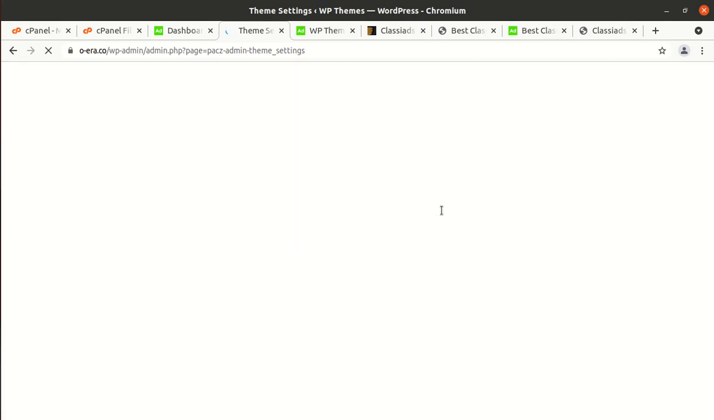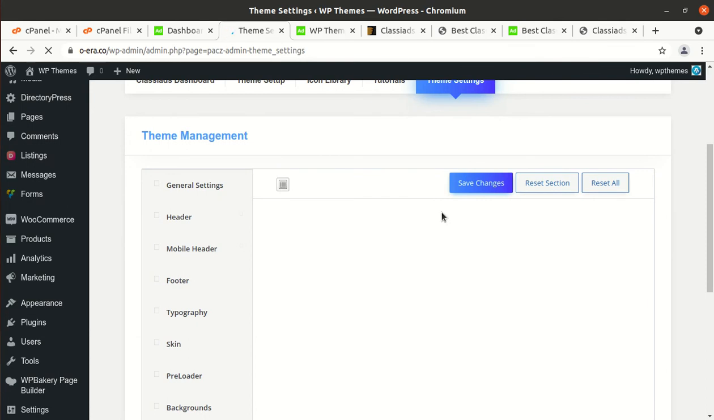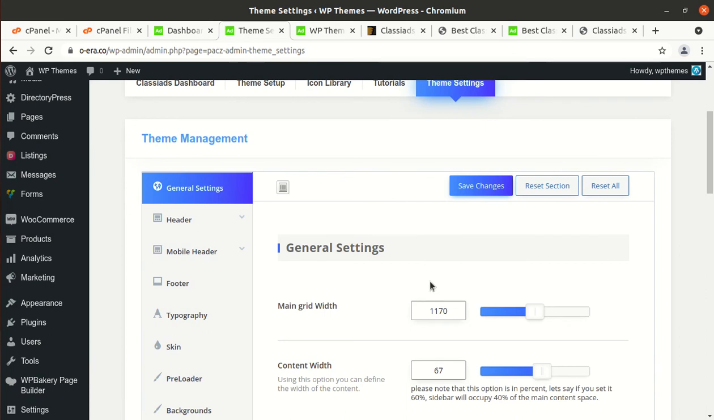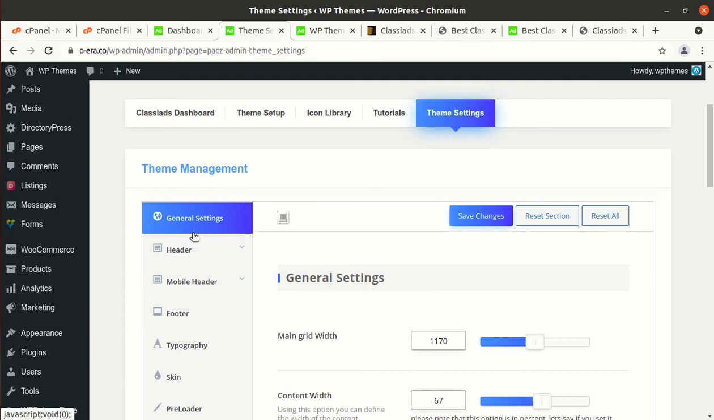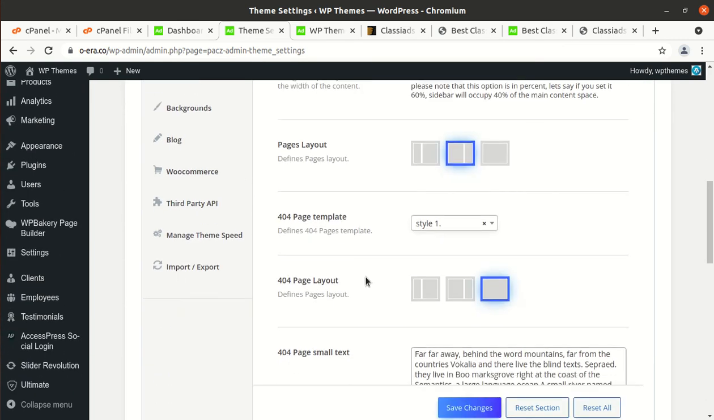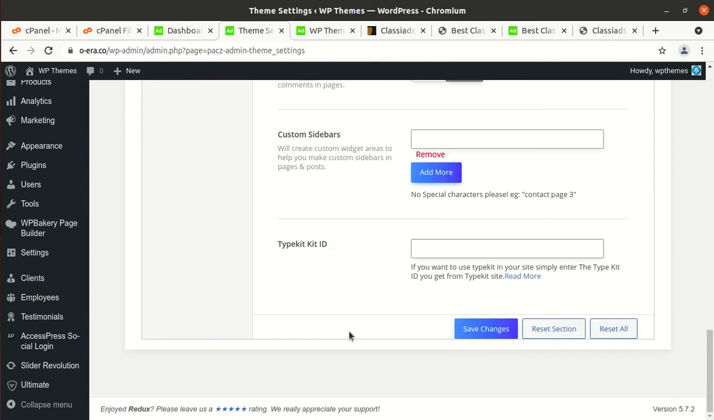And now we are going to the theme setting screen, and this is the main control of the website, and these are the options available to control your website. This is general setting, and content width and other things are here. Okay,